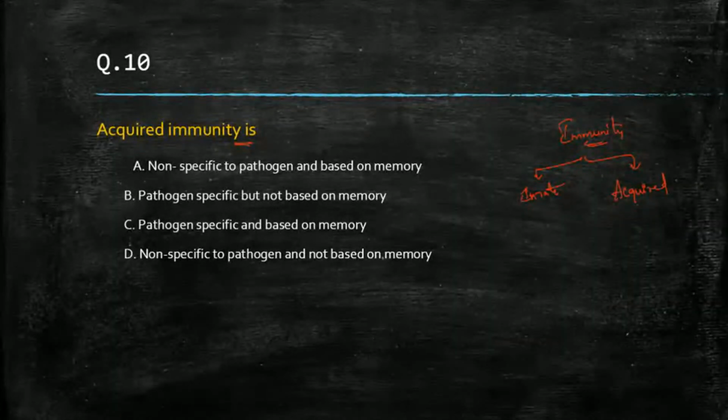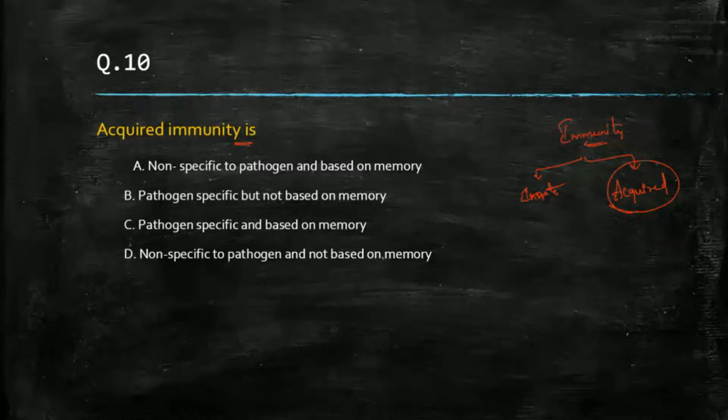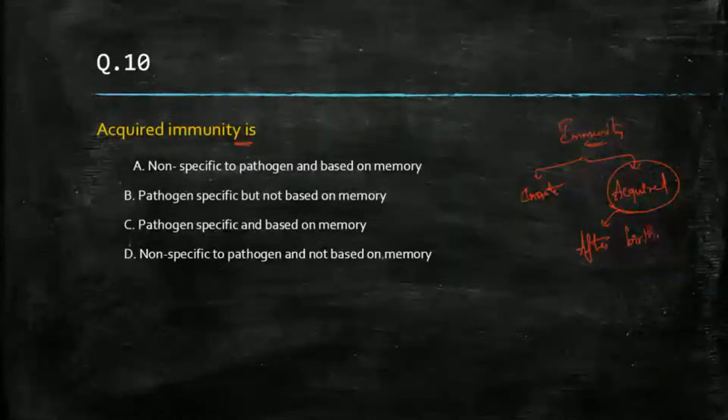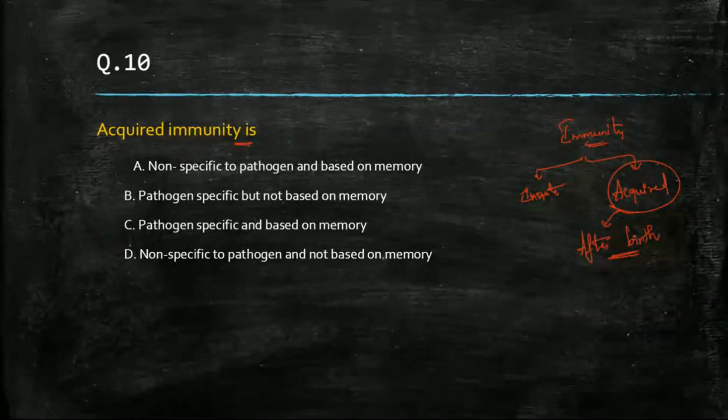Okay. First one is innate and second one is acquired. What is acquired? The immunity which we acquire after birth, when we develop it after birth based on the disease which we encounter. So that will be your acquired immunity.